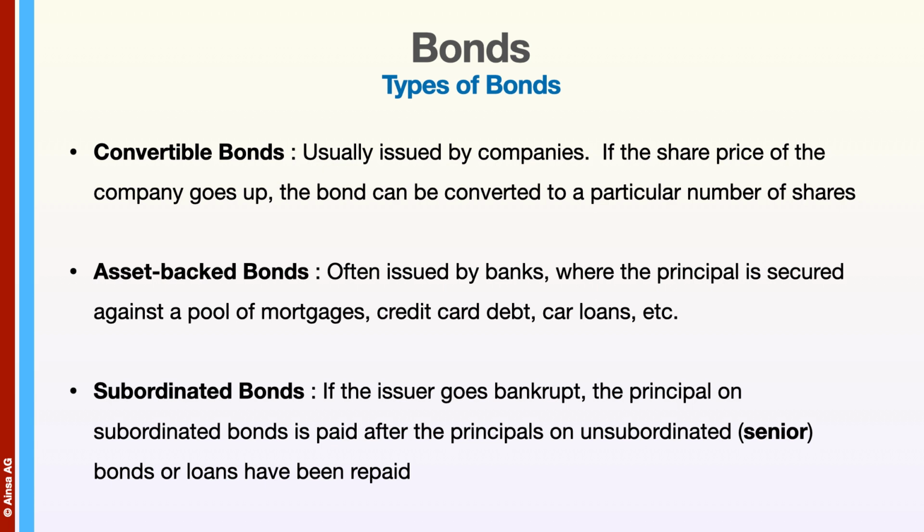There are subordinated bonds, which pay a higher interest, but if the issuer goes bankrupt, the principal is paid after the principals on all unsubordinated, i.e. senior bonds or loans have been repaid. So they carry a higher risk, so they pay a higher coupon.